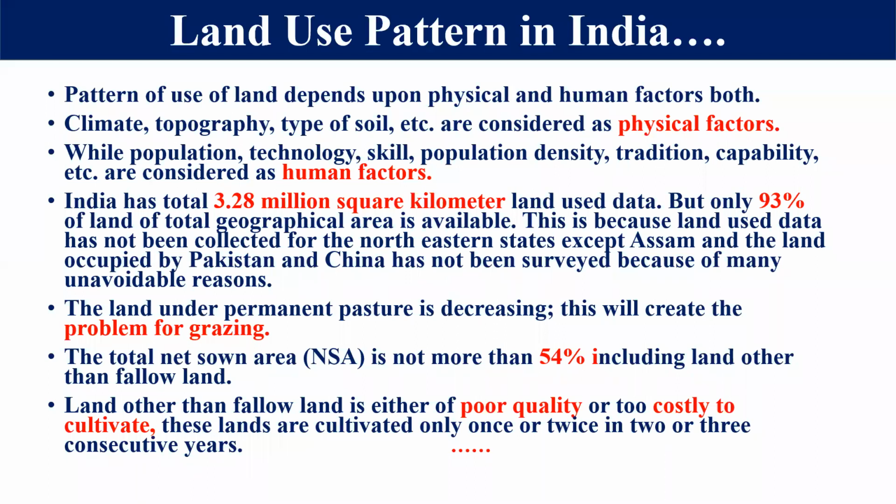This land is not of such good quality that agriculture can be done, but it is decreasing. The reason is that the population has increased, so we have to use this land for agriculture, industrial and residential purposes. That creates a problem for grazing also. In India we have many tribal groups totally dependent on grazing, so this creates a problem for these tribal people, right?